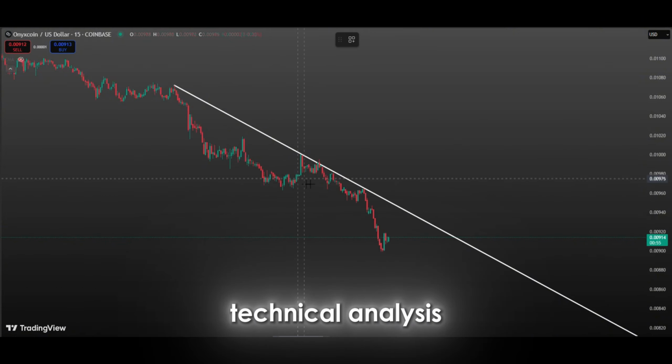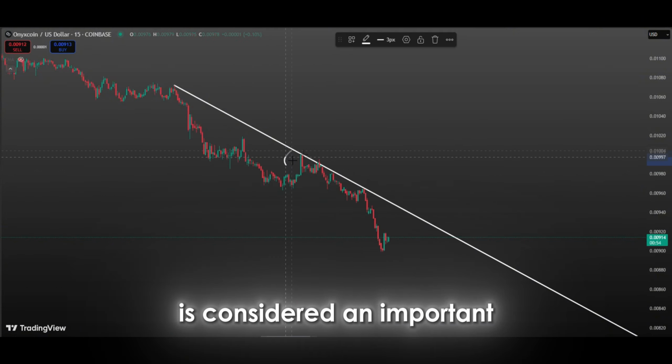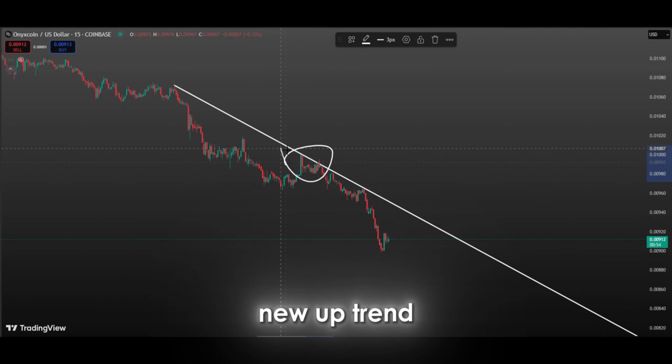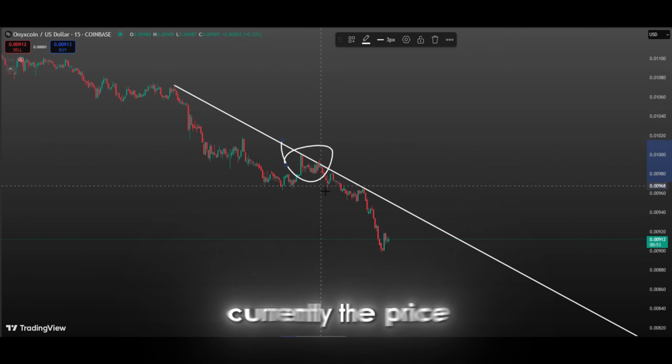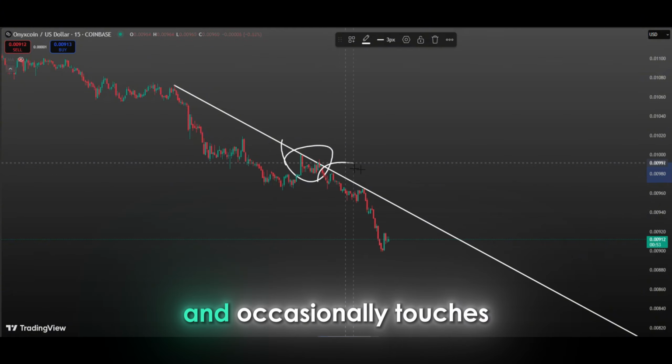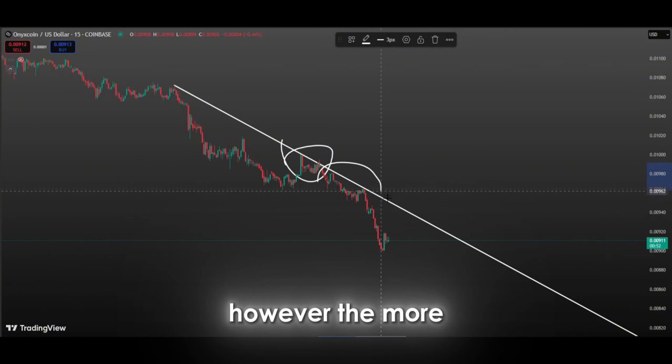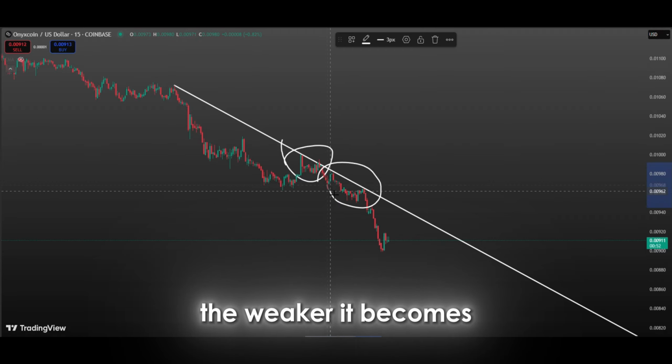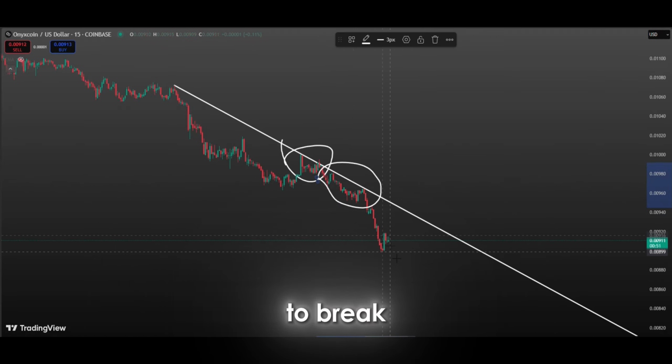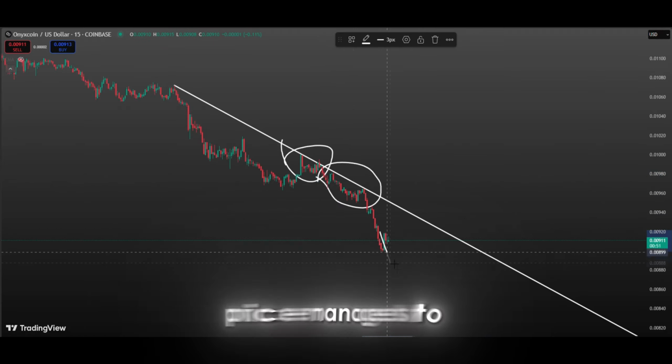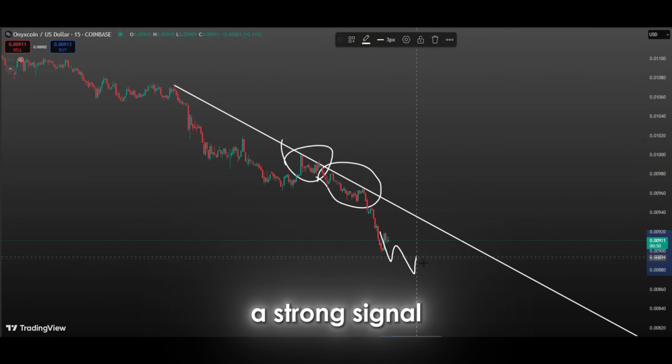In terms of technical analysis, breaking downtrends is considered an important signal for the start of a new uptrend. Currently, the price is moving close to this trend line and occasionally touches it and meets resistance. However, the more the trend line is tested, the weaker it becomes, and the more likely it is to break. So if the price manages to break this downtrend to the upside, it will be a strong signal that the